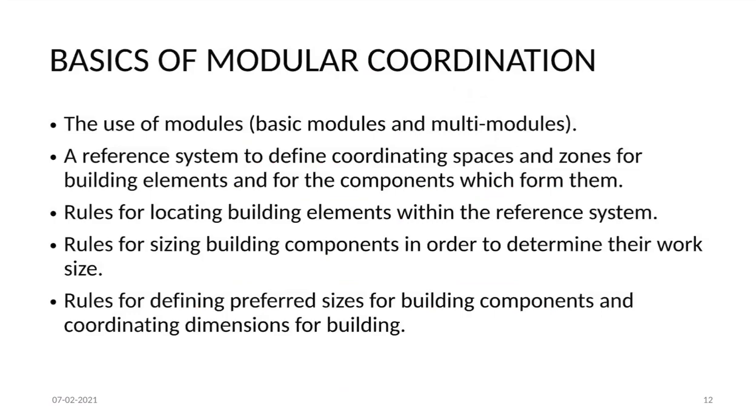Rules for sizing building components in order to determine their work size. Rules for defining preferred sizes for building components and coordinating dimensions for building. For making the planning simpler and cleaner by distinct indications of location of building components in the building, both with respect to each other and the modular grid. By having these rules, we can have simplification of site work as there will be a limited number of sizes of building components, and it will also facilitate cooperation between designers, manufacturers, suppliers and builders.